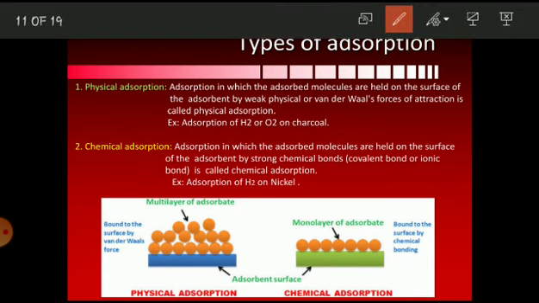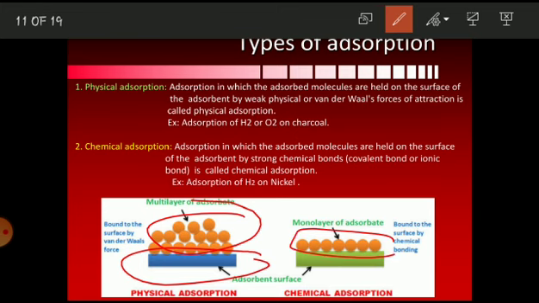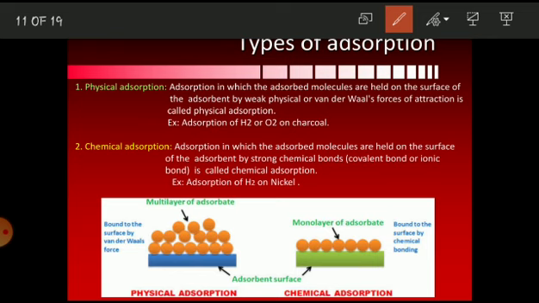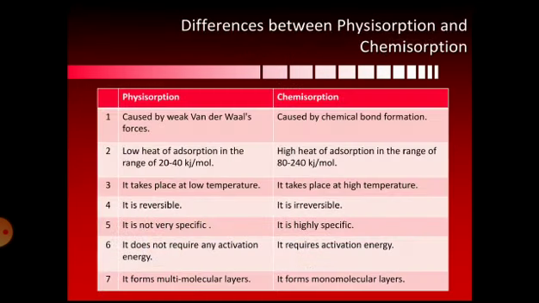So you can see here on this adsorbent many layers are obtained because of the presence of weak van der Waals force of attraction, whereas in case of chemical adsorption only a monolayer can be formed. Once the chemical bond forms between the adsorbate and the adsorbent, there is no second layer over the first layer. So chemical adsorption forms a monolayer, whereas physical adsorption forms multilayer on the adsorbent. So that is the difference between physical adsorption and chemical adsorption, or you can say physisorption and chemisorption. So this is very important for 2 marks.